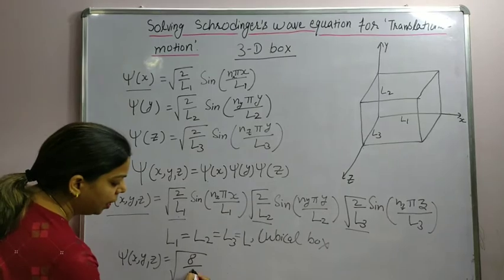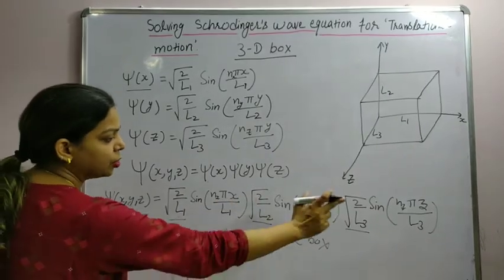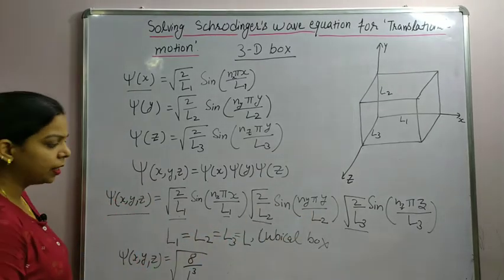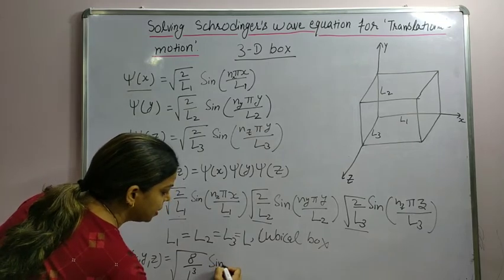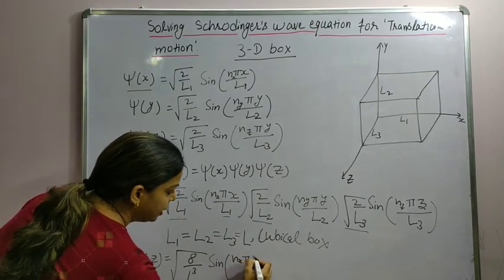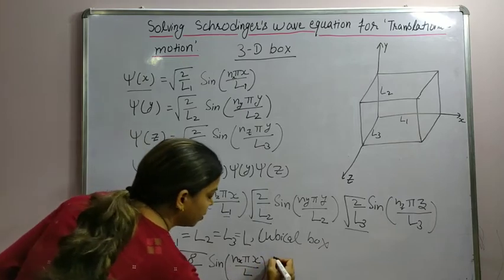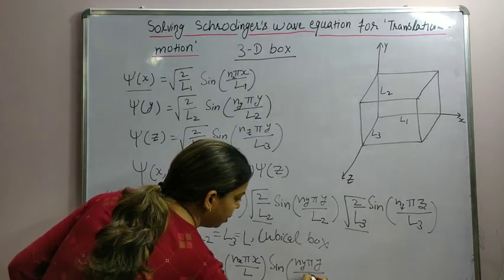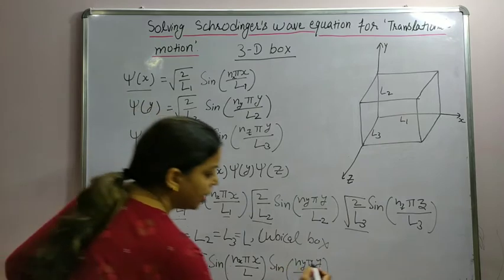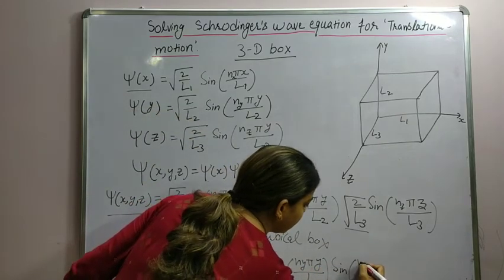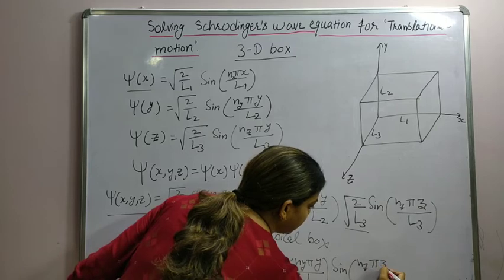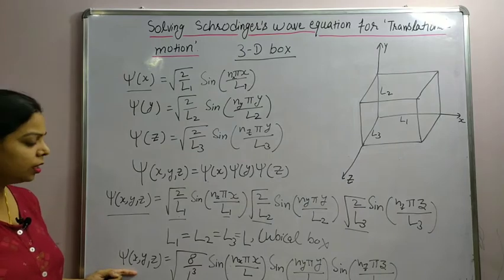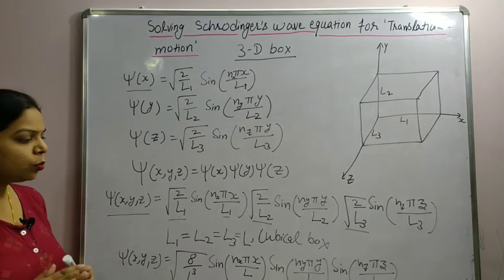So this will be L cube, and the sine functions remain as they are, with L1, L2, L3 replaced by capital L. So we have sine of nx pi x by L, sine of ny pi y by L, and sine of nz pi z by L. This is the wave function in 3D box. So let's find out what is the energy.